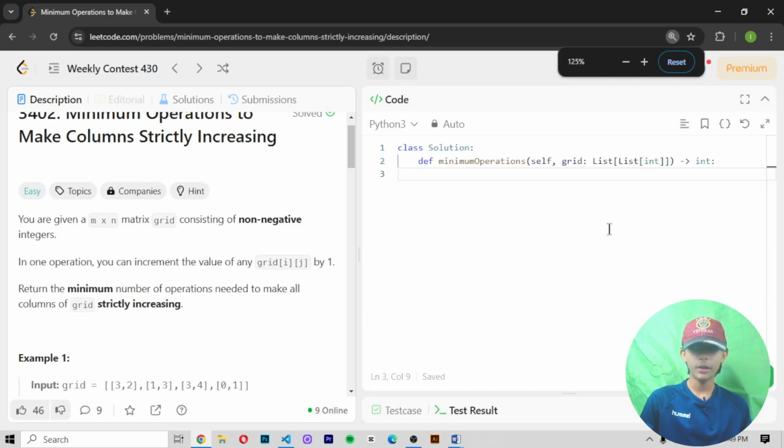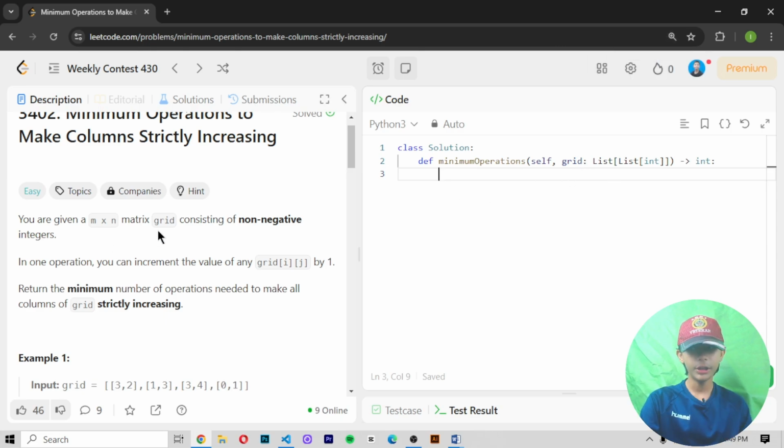So let's start to write the code. This is a sample code, already written down. First of all, we write total_ops equals 0. Then I am writing a for loop, then we define in range, then len, then grid, and then what we can do.